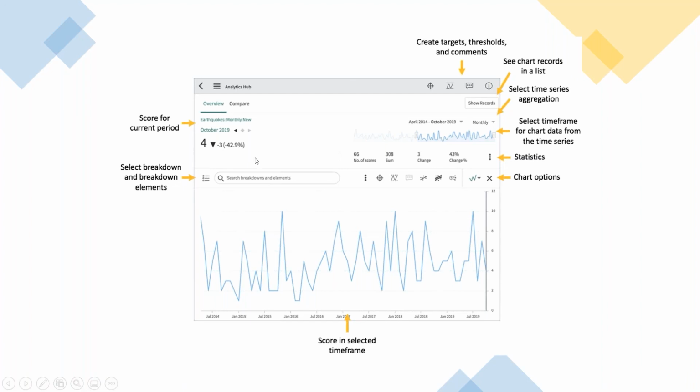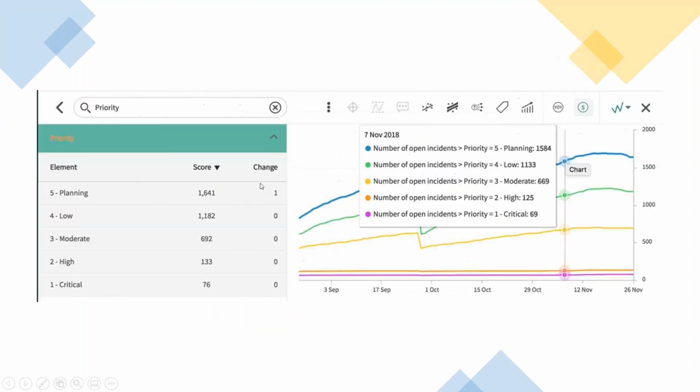In this search bar, you will see that in the next slide. We talked about contact type, right? Suppose priority: I want to view only priority one, so that is why I've created this breakdown. Here, different lines represent different priorities. A violet line represents priority 1, orange represents priority 2. So you will understand there are 69 incidents with priority 1 and 125 incidents with priority 2.